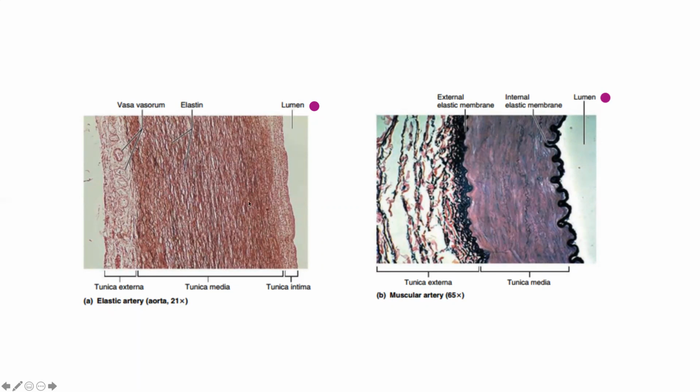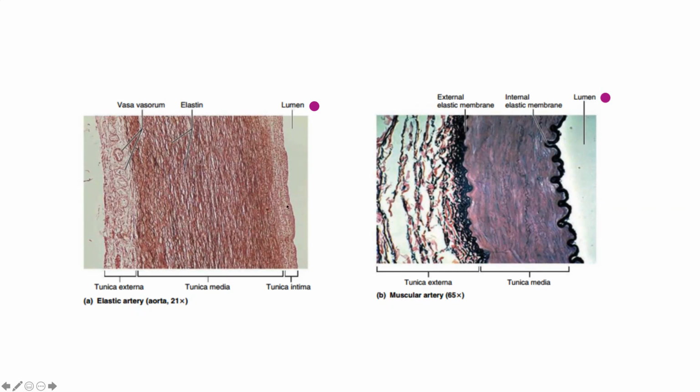Now in the tunica media, we have some elastic fibers, elastin, present. And of course, this muscle layer is very thick, and therefore the smooth muscle in the tunica media needs blood supply.